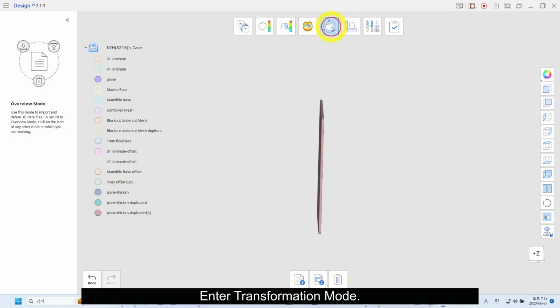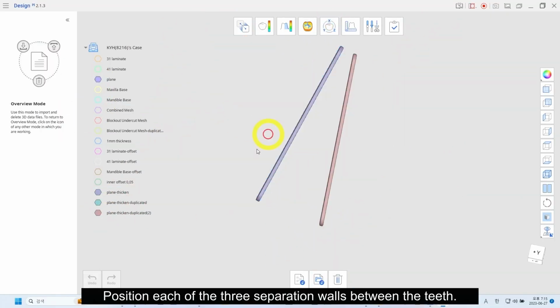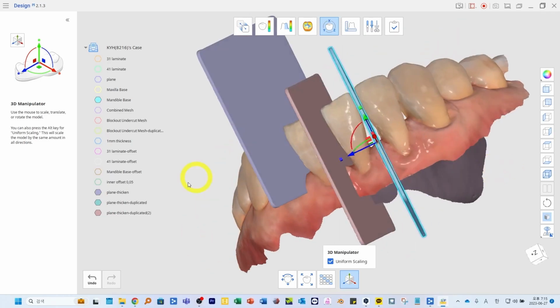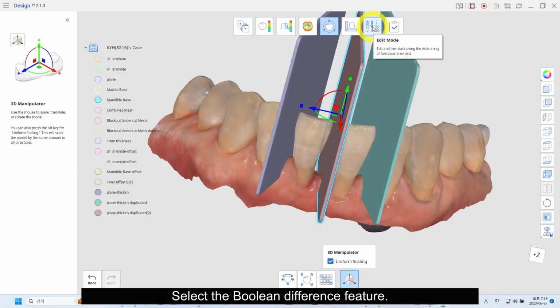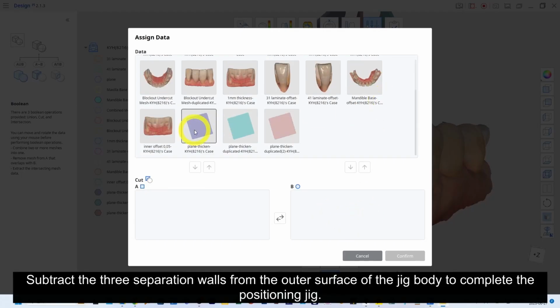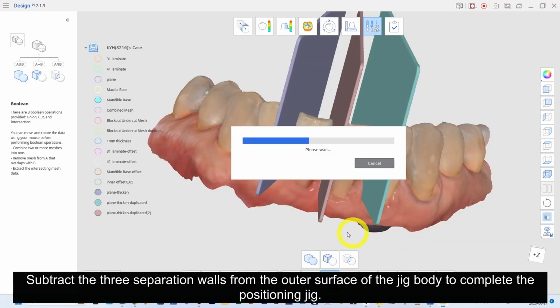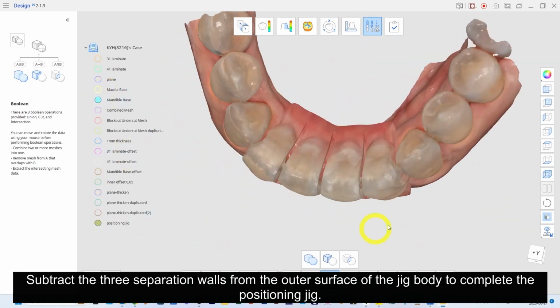Enter transformation mode. Position each of the three separation walls between the teeth. Enter edit mode again. Select the Boolean difference feature. Subtract the three separation walls from the outer surface of the jig body to complete the positioning jig.